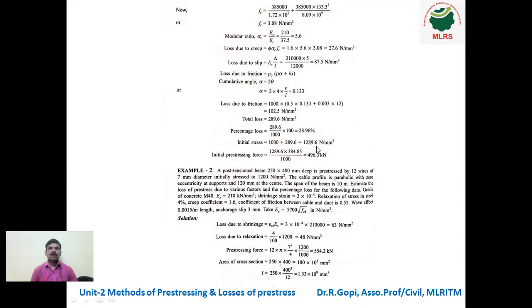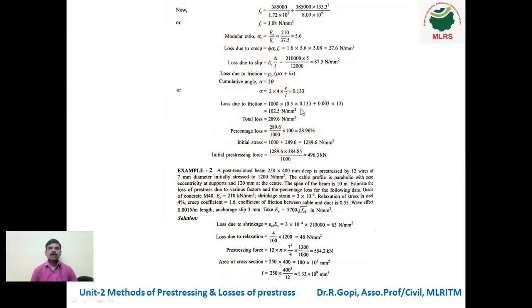is 1289.6. From this 1289.6, there will be a loss. That means 289.6 will be lost. Finally, we got exactly 1000 Newton per mm square as the final stress. This is your first problem.